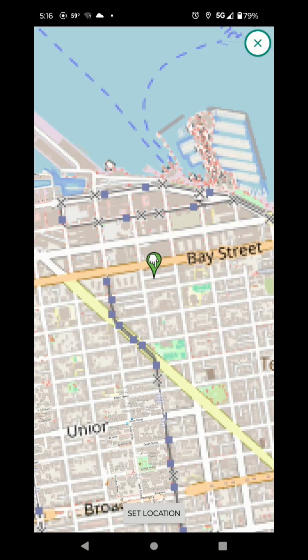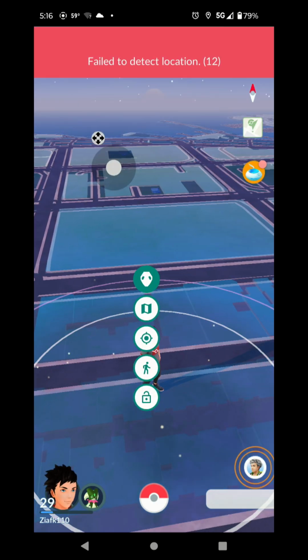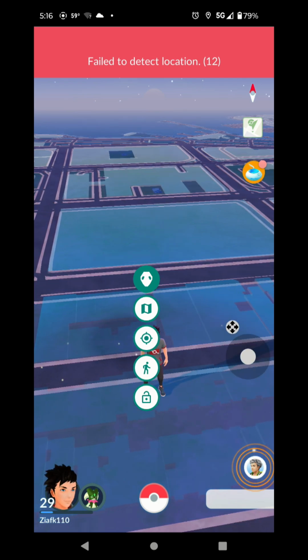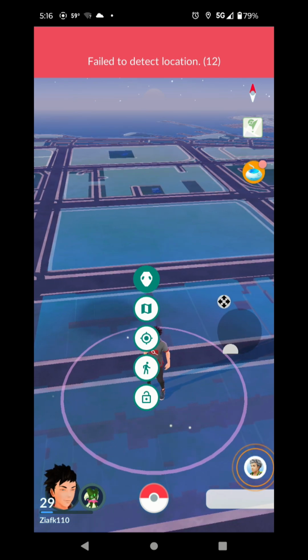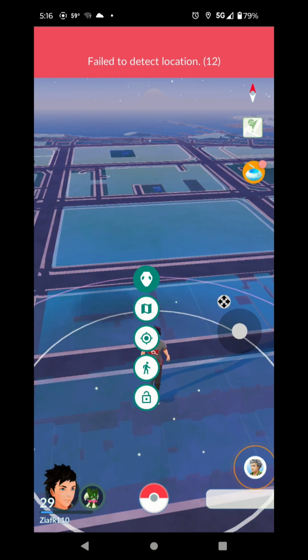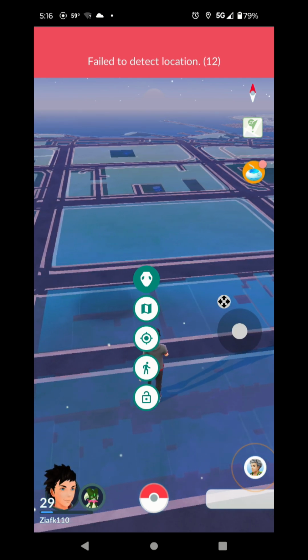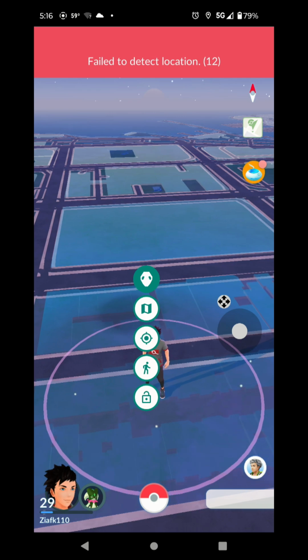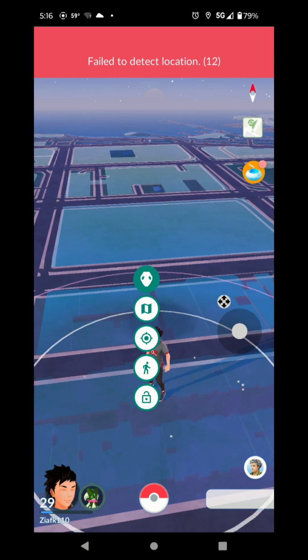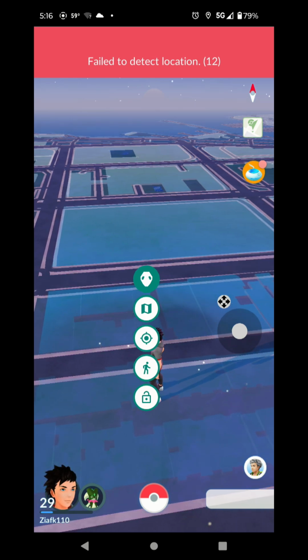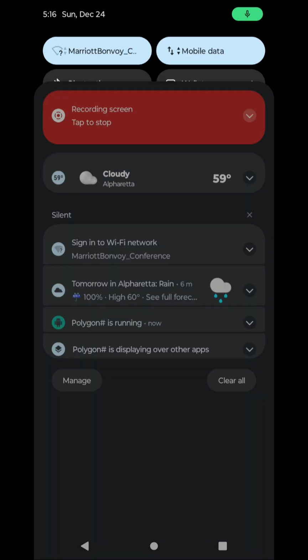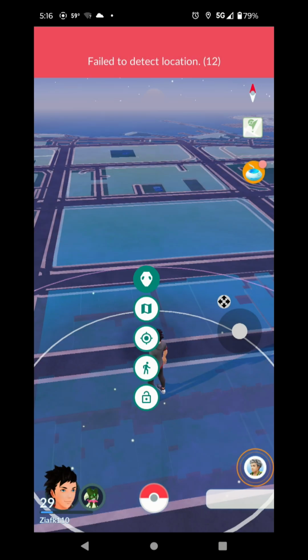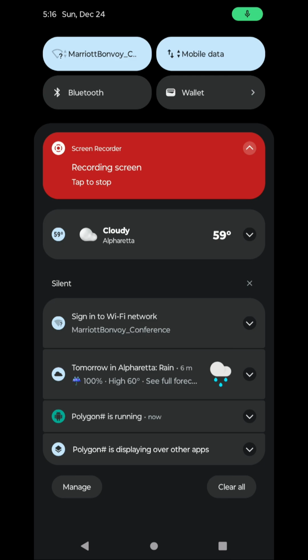You close this here, and then you can use the joystick here to move around. Because of the failed to detect location, that's the reason I'm getting this, and that's basically how you're normally done here.